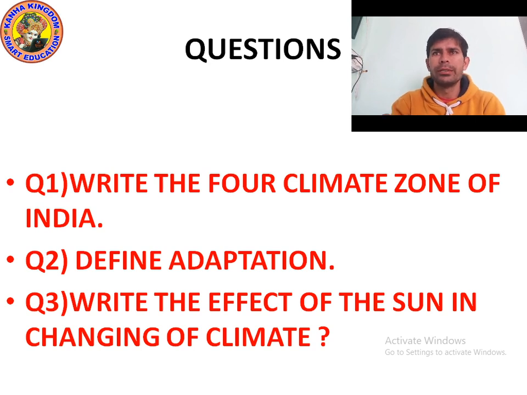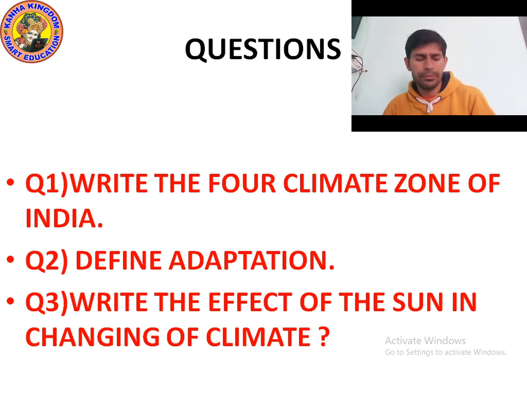Question number one. Write the four climate zones of India. Do you know which are the four climate zones?